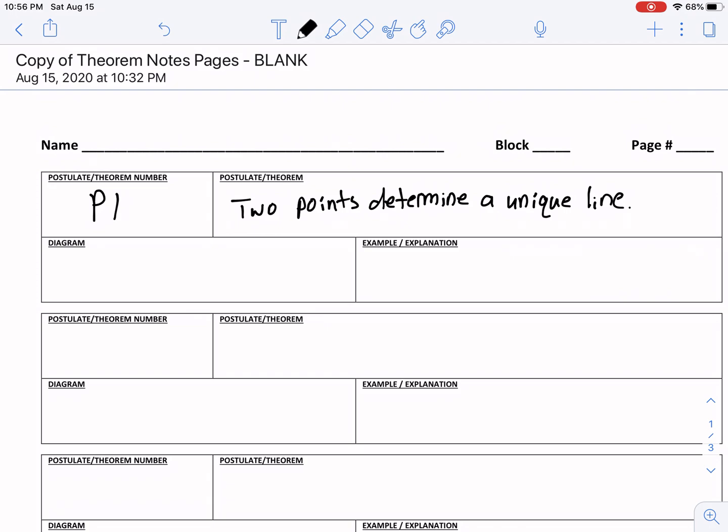Well, that should make sense. There's only one line that contains any two points. For instance, we can draw a diagram over here. Let's say I had the points P and Q. There is only one line that can go through both of those points. There's no other way around it. So any two points determine a unique line. Okay, so that's postulate 1.